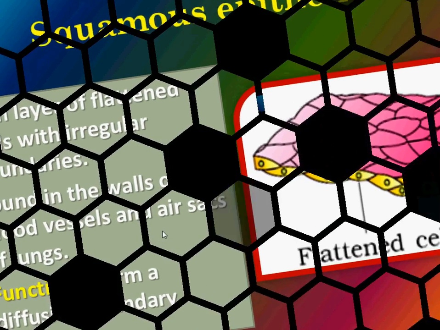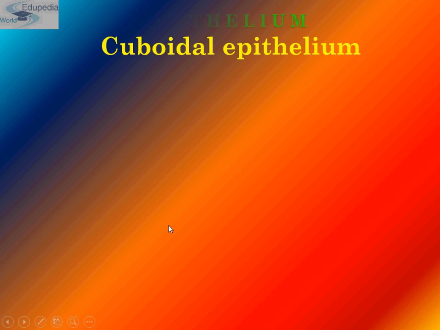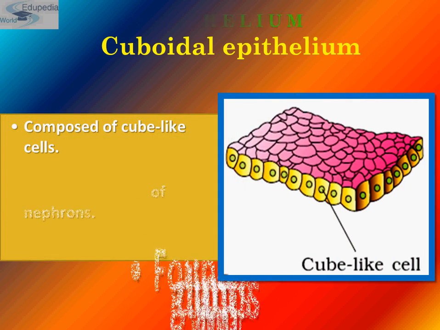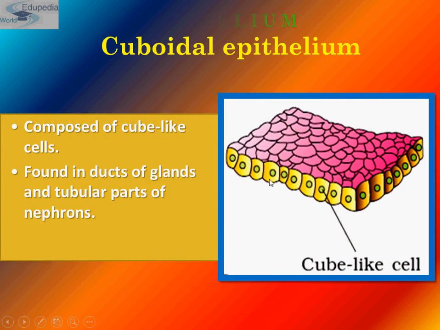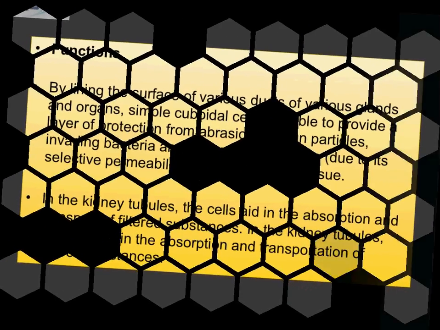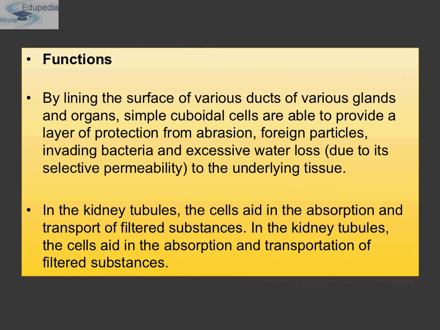Now comes the second division of simple epithelium, which is cuboidal epithelium, students. See, all cells of this tissue are cubical in shape. All are cube-like cells, and this tissue is composed of cube-like cells. They are found in ducts of glands and tubular parts of nephron, which is present in our kidney. What is the main function of it, students? Secretion and absorption. Let's see its function in detail.